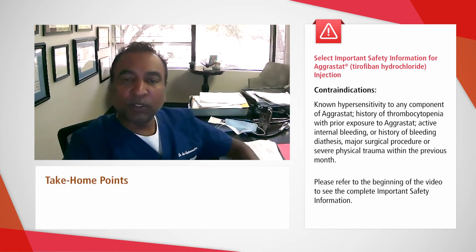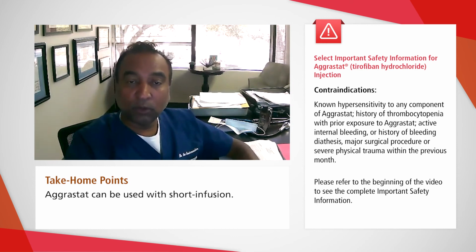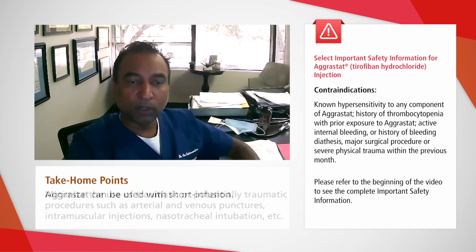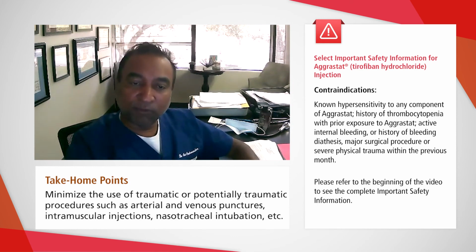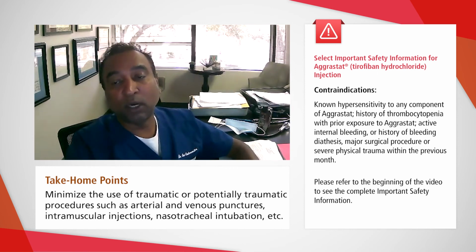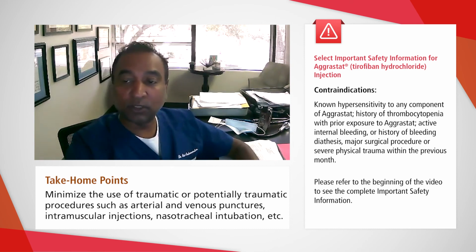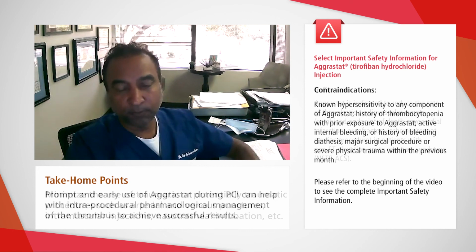So here are some of the takeaways from this case. Aggrastat can be used with a short infusion. The case exemplifies that there will be situations where a mechanical thrombectomy may not be feasible due to anatomical challenges in the setting of a thrombotically occluded vessel, in this instance, due to a subacute stent thrombosis of the left circumflex.